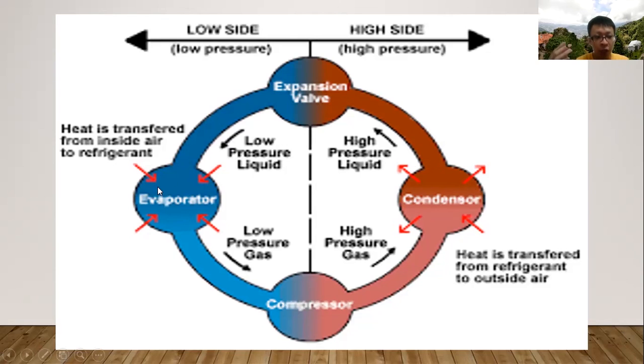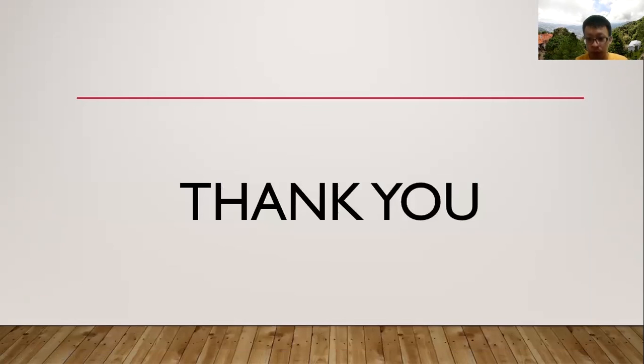So again, the heat inside the refrigerated area, which has higher heat, will be transferred into the evaporator refrigerant, and then it becomes a low pressure gas, and is sent back to the compressor again. So this is the loop of the refrigerator. The Clausius statement also states that energy will always transfer from a place of high amount to a place of low amount. So it's impossible for energy to transfer from low amount to high amount. Thank you. This is the end of my presentation.